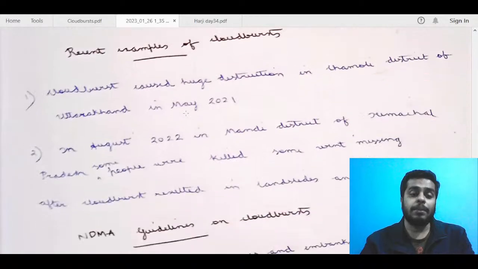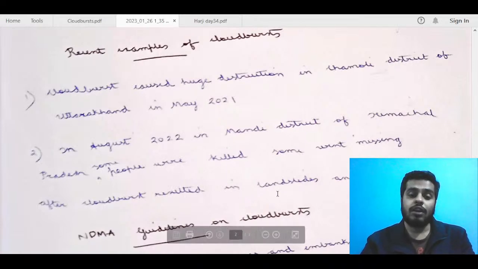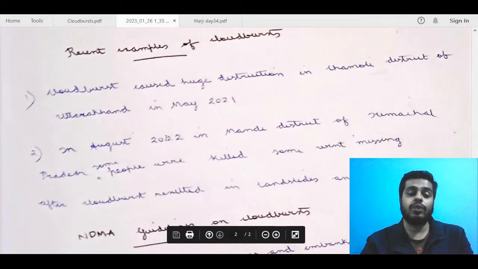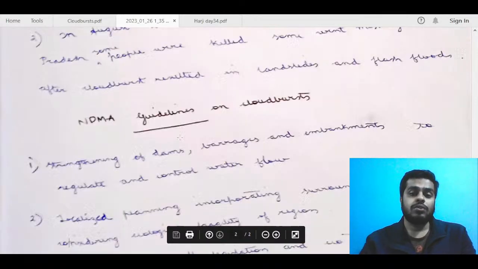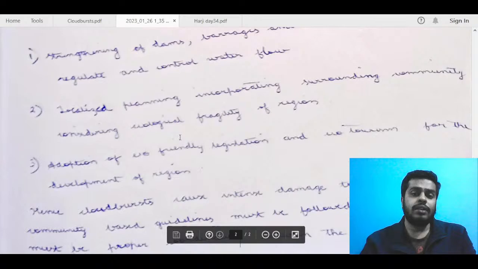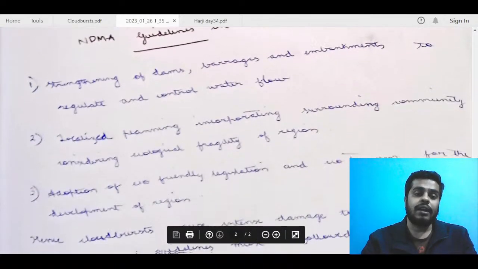Next, we talk about the examples. Cloudburst caused huge destruction in Chamoli district. This is good. In August of 2022, in Mandi district of Himachal Pradesh, some people were killed, some went missing after a cloudburst. Okay, fine. So this was the August 2022 example. Okay, so this is also good. Next, we can talk about the way forward, I guess. You have also mentioned that. NDMA guidelines. This is also good.